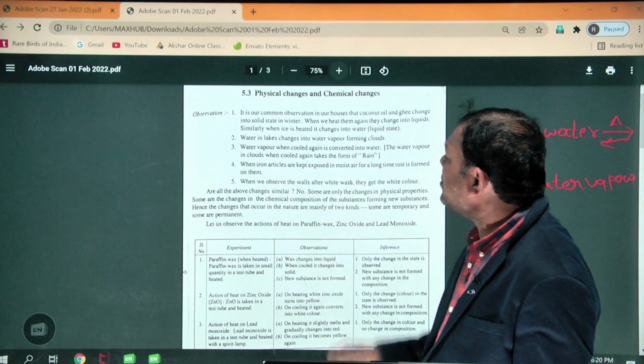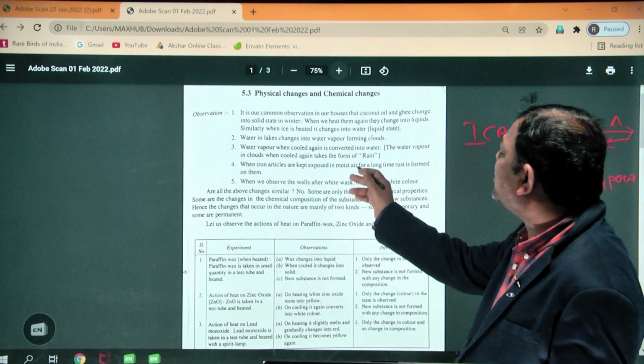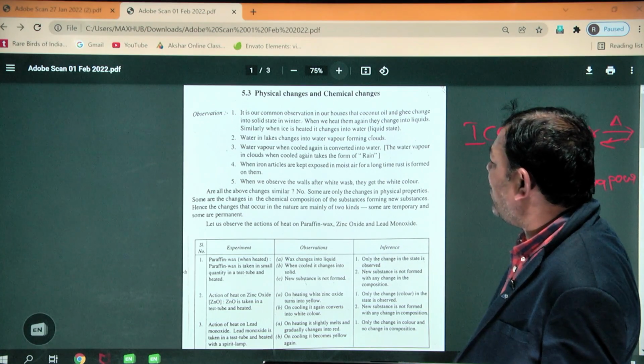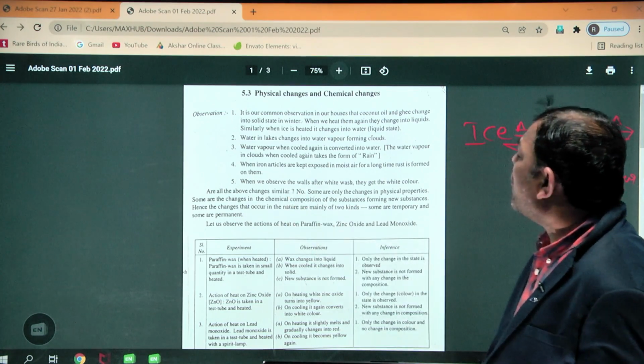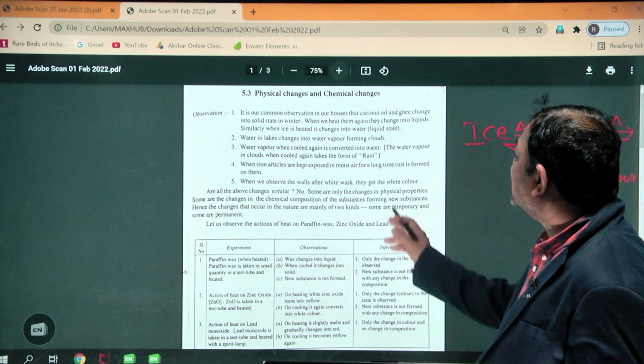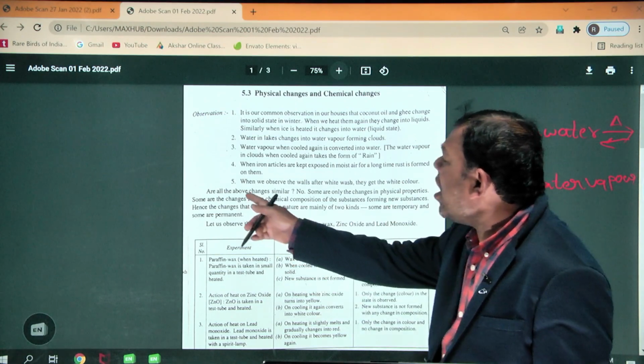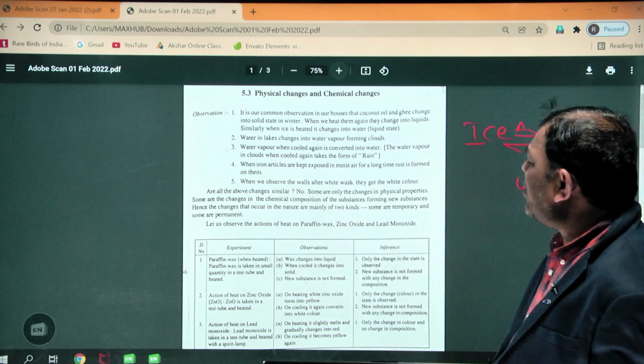When iron particles are kept exposed in a moist state for a long time, rust is formed on them. When we observe the walls after the whitewash, they turn white in color. So does that mean all the above changes are similar?